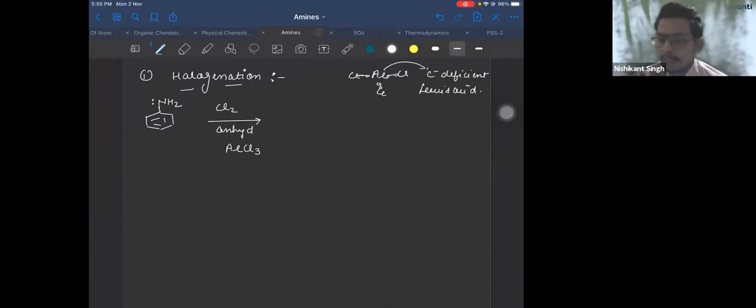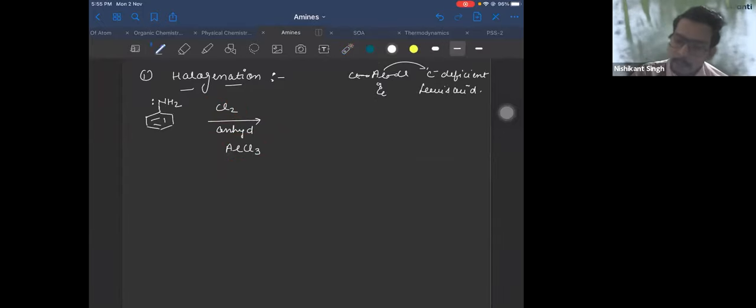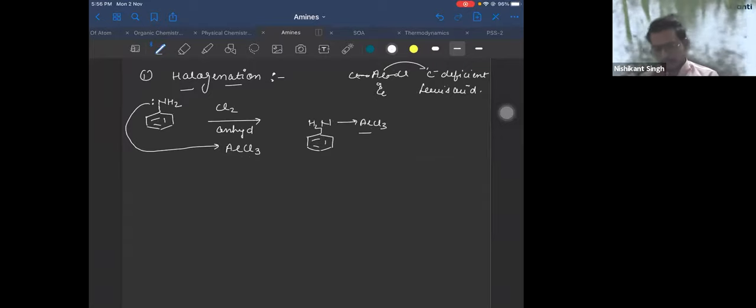So rather than AlCl3 reacting with your chlorine to generate the Cl plus electrophile, this aniline will donate its lone pair of electrons to AlCl3. You'll get an adduct formation and the reaction will not proceed. That's the problem in this reaction.